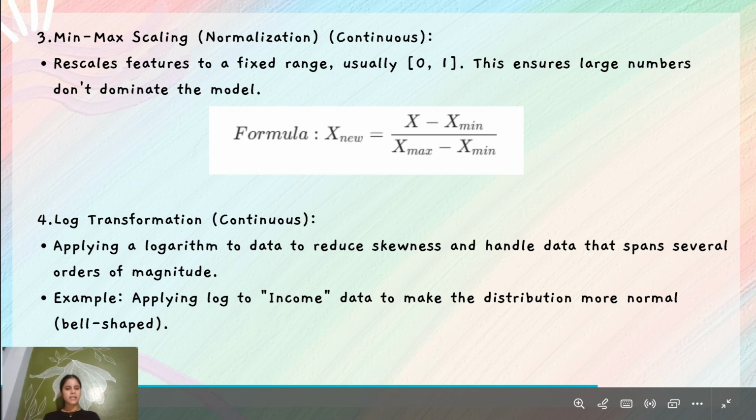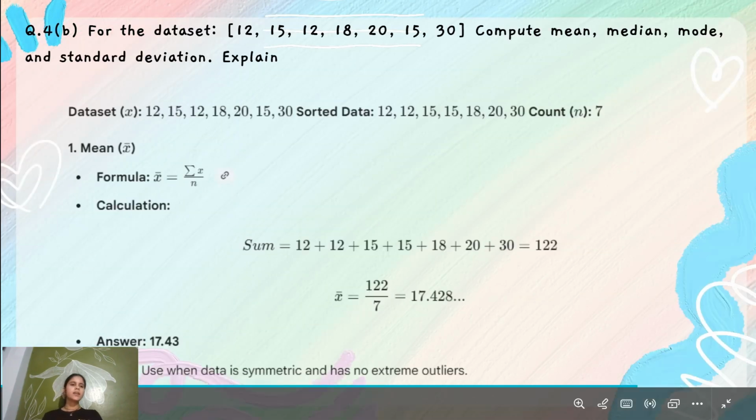And the fourth one is log transformation for continuous data, applying a logarithm to the data to reduce skewness and handle data that spans several orders of magnitude. Example, applying log to income data to make the distribution more normal, bell-shaped. Now, fourth question B part. For the dataset given in the question, compute mean, median, mode, and standard deviation, and explain when to use each.